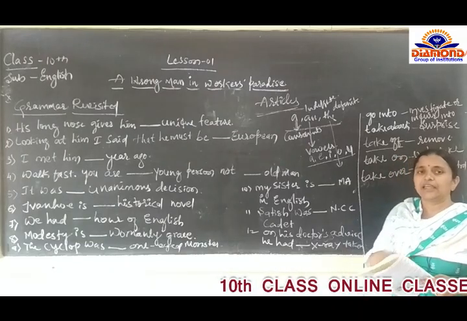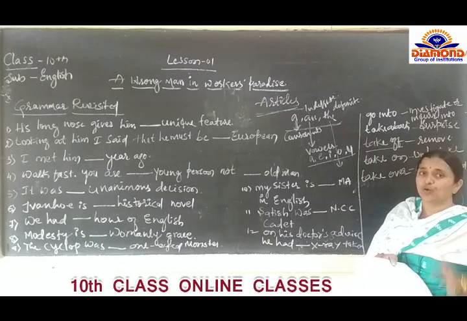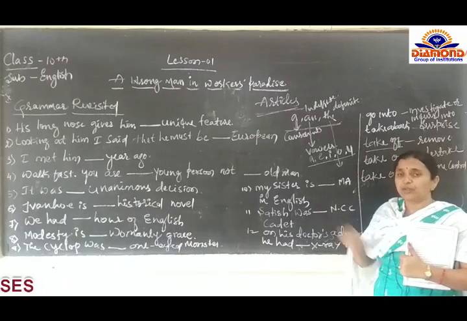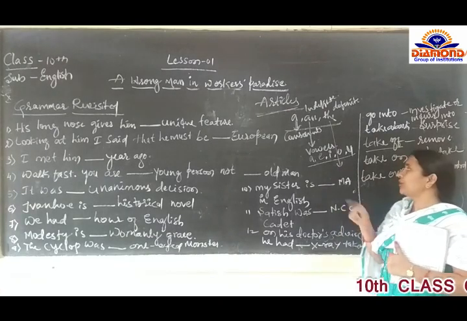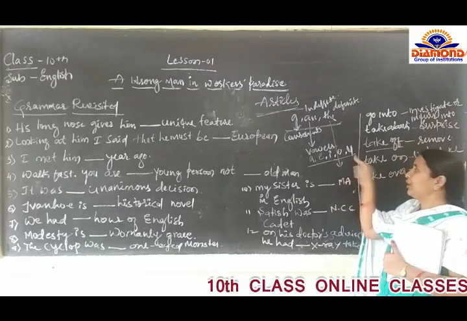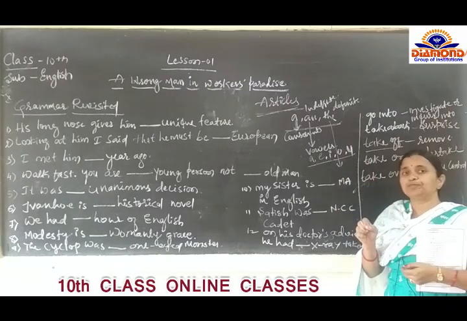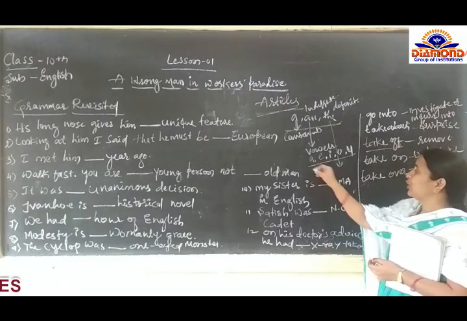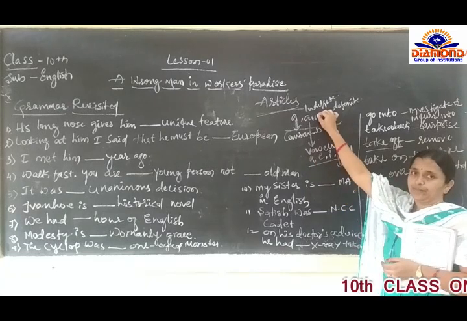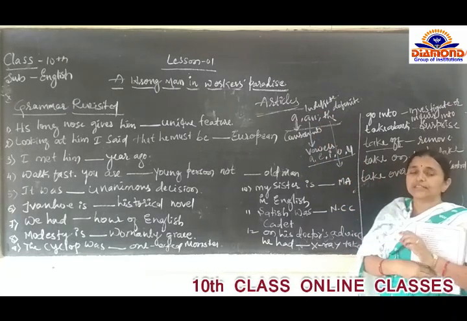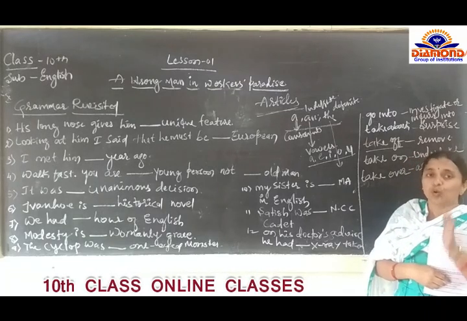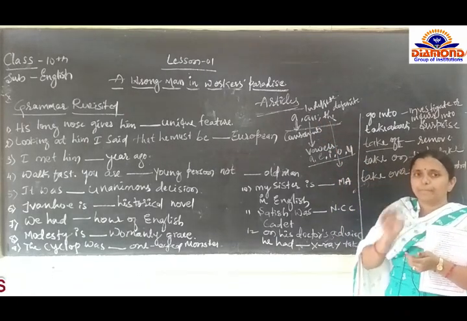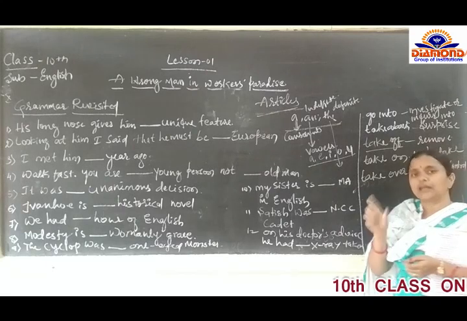One thing is there: if we have a vowel sound, it may be an A sound, an E sound, an I sound, an O sound, or a U sound. Even if there is a consonant, but the vowel sound is there, we have to use "an", because the word starts with a vowel sound. That is the reason we use "an". There may be a consonant letter, but that is a vowel sound.